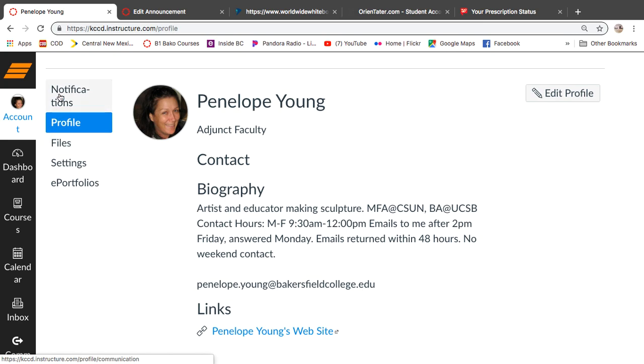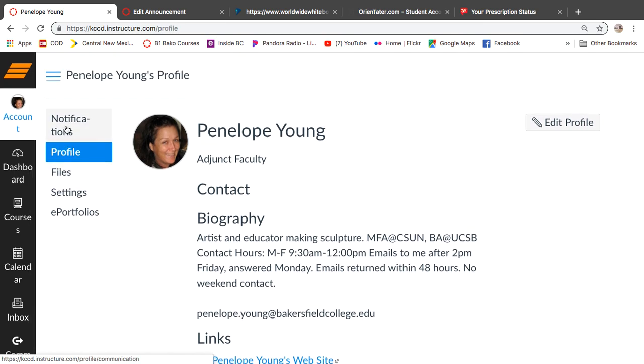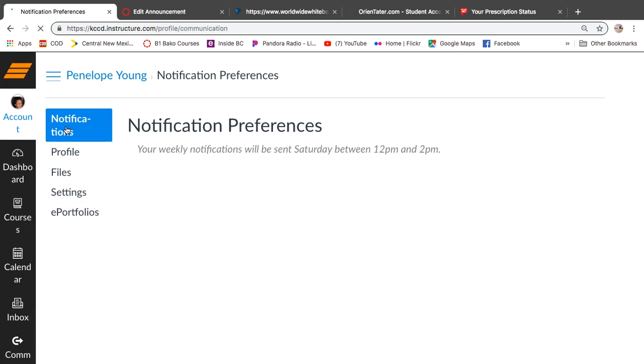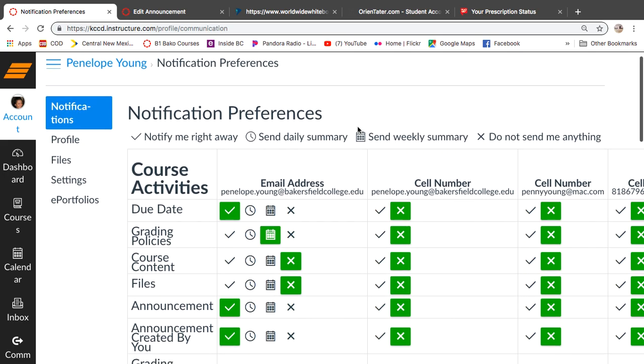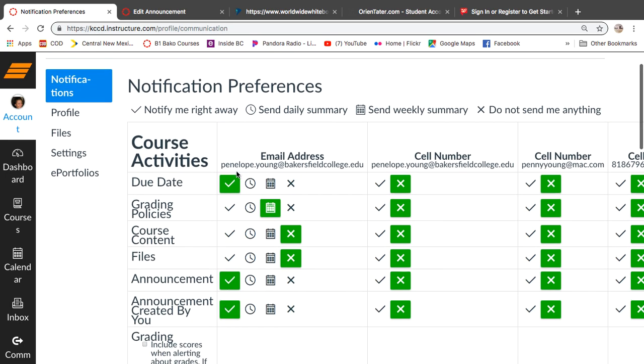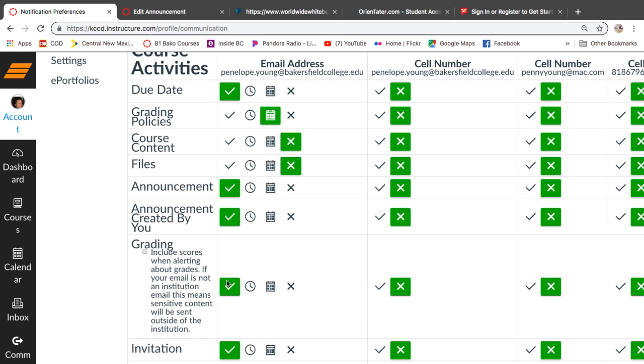What I really want you to do over here is hit notifications, and I'm going to talk about this a couple times. Notification preferences are really important for this course. You need to make sure that you are getting the announcements, and you notice how it's checked green over here. It's going to my email here. The due dates is also important, and the other thing would be the grading.